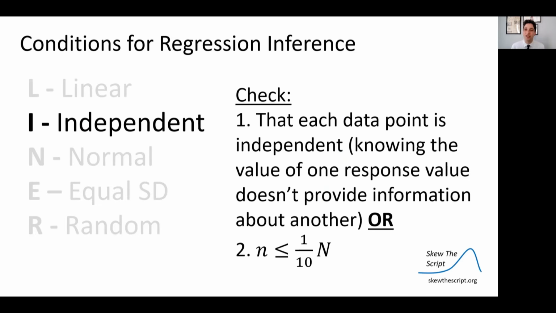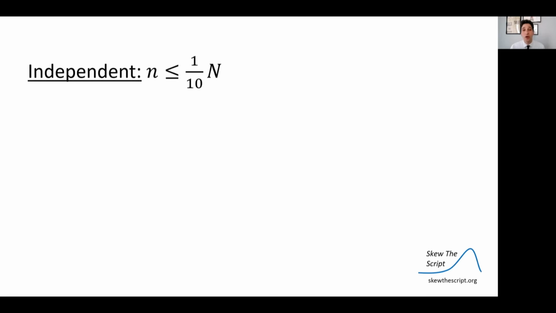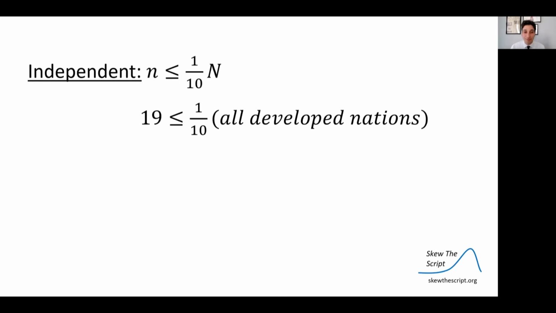Independent. For this condition, you want to check that either each data point is independent, so knowing the value of one response doesn't provide information about another, or the sample size has to be less than 1/10 of the population size. So we're going to check that condition because in this case, it's not clear inherently that one nation's gun ownership or gun homicide rate will be independent of another's. So let's check this condition.